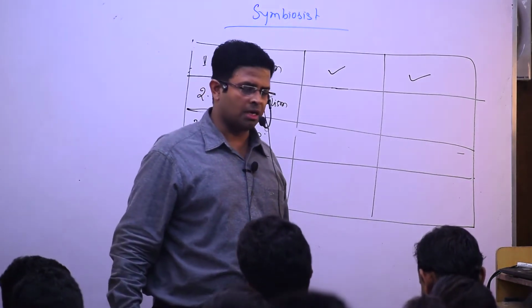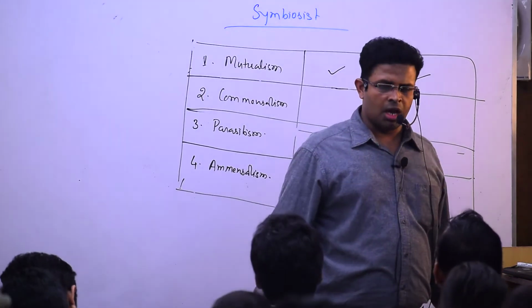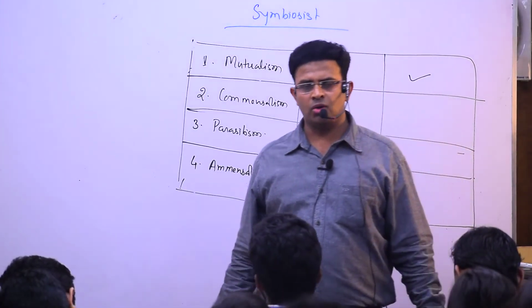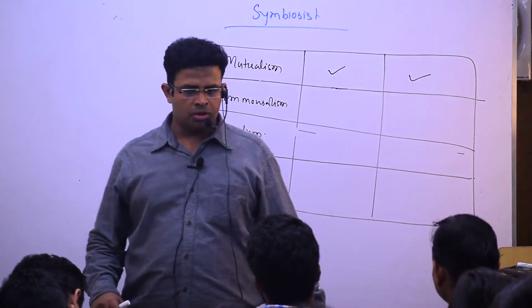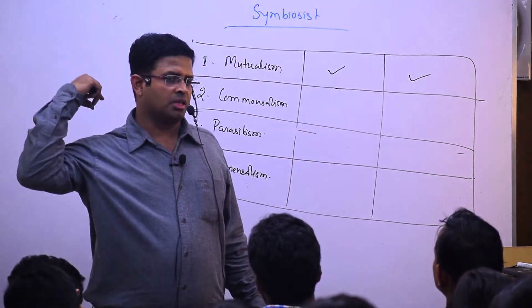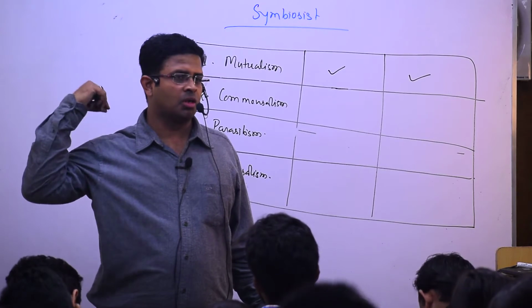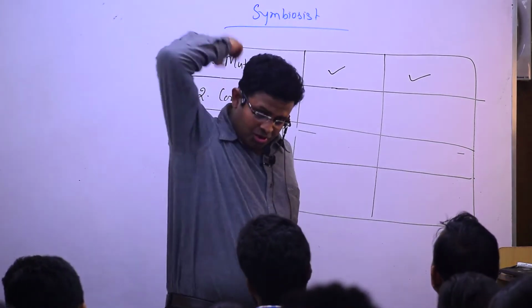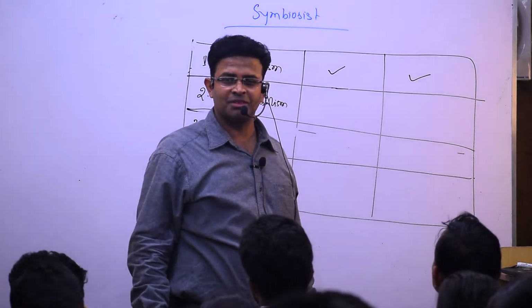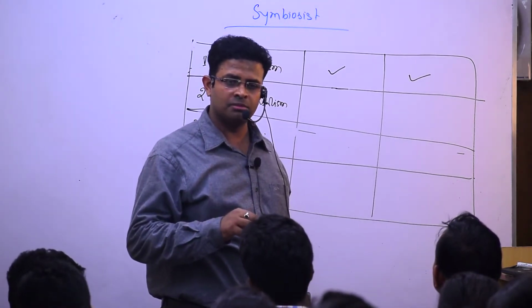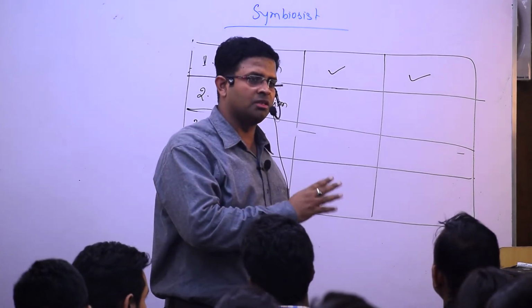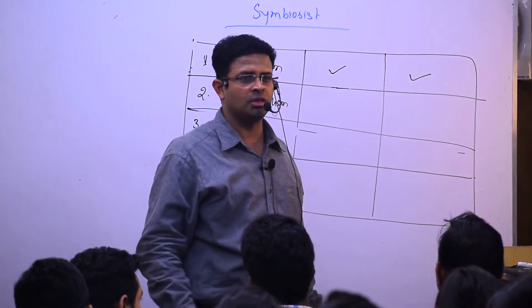Have you seen a buffalo? A buffalo has many leeches and all, and it cannot remove them with its hand. Then the crow will come and eat. The crow will get the food, and the buffalo will get relief from those leeches.